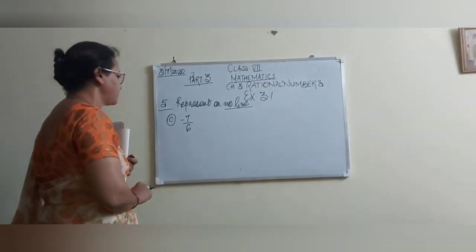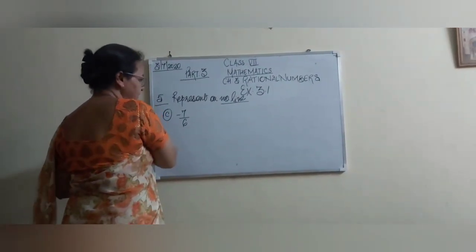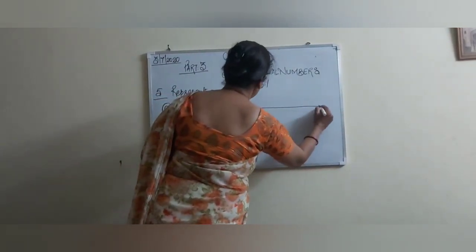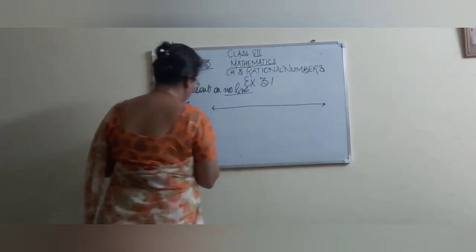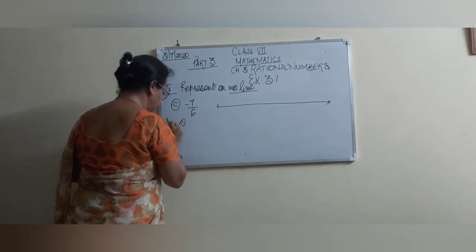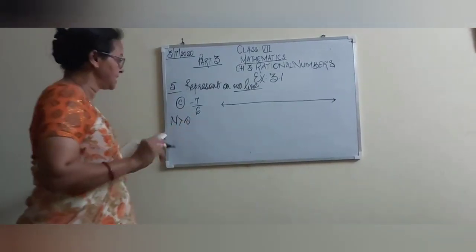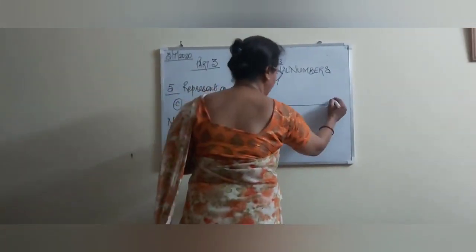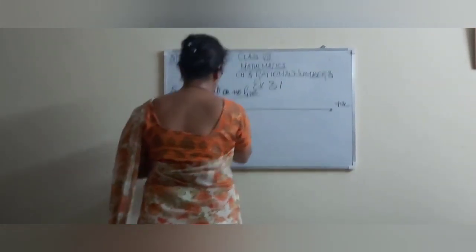Now question number 5, C part, is minus 7 by 6, represent on the number line. Its numerator is greater than the denominator, means the number is greater than 1. This is a negative number. Again we take positive and negative.